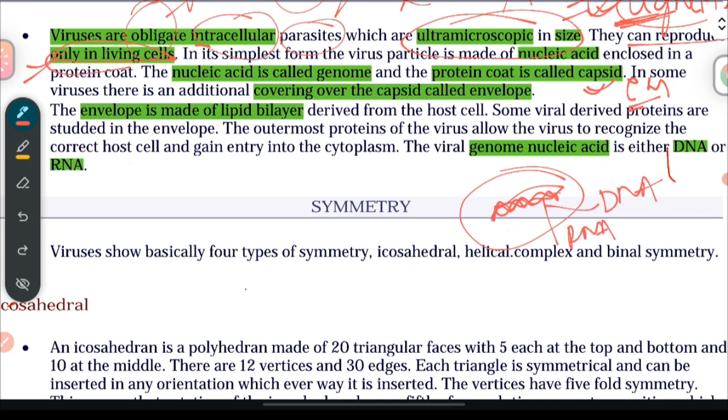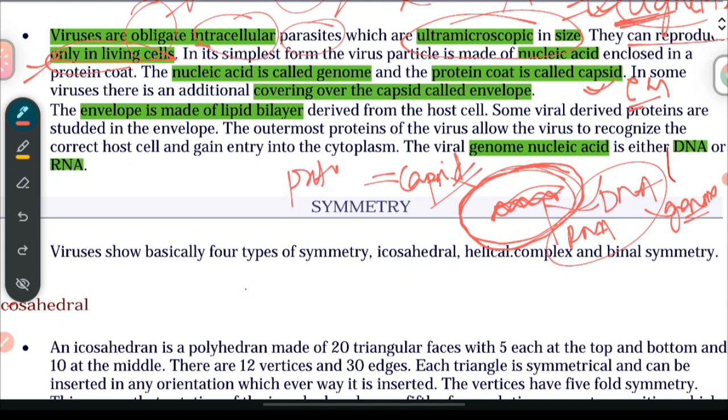This we refer to as the genome. Genome is nothing but a nucleic acid which may be either DNA or RNA. Now, the genome is enclosed in a proteinaceous coat, and that coat is called the capsid.